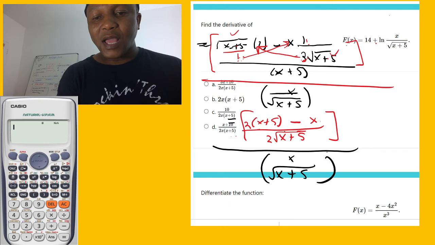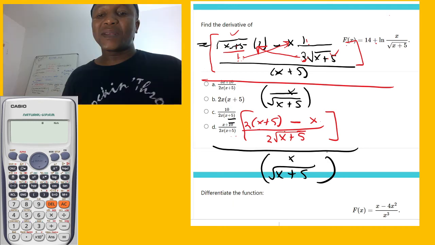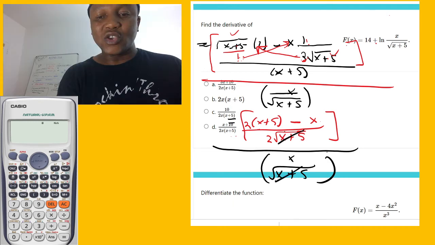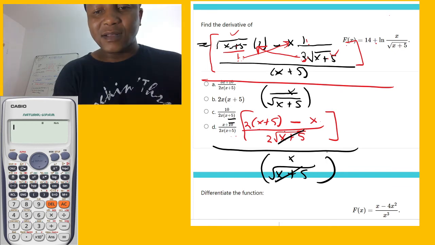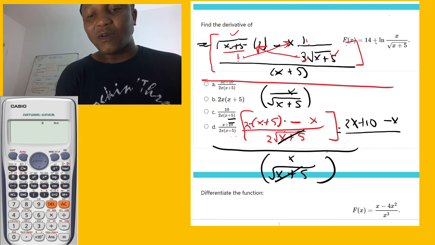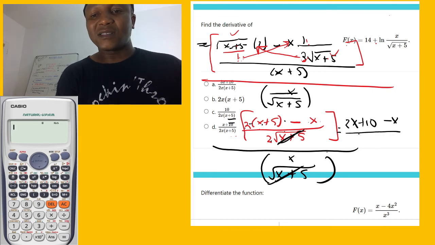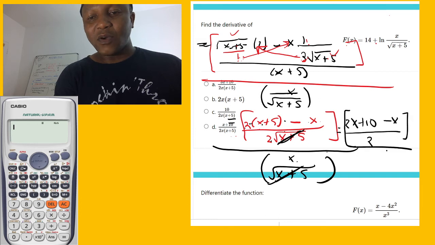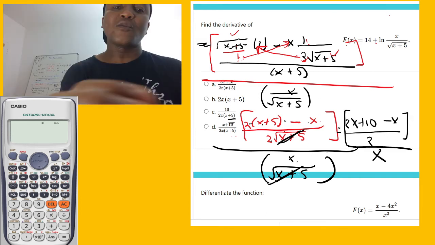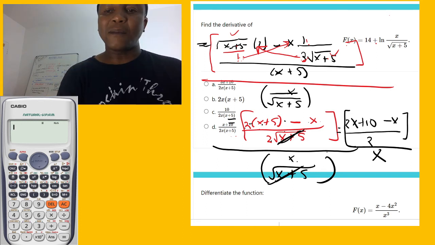Okay, so now you see there, we can cancel similar things in mathematics. Okay, so then we say this is 2 times x, 2x, 2 times 5 plus 2, and then minus x over. So remember this and this cancel. So here we have only 2 over, here we got x. So in math, if somebody has, let's say, c over d divided by k.